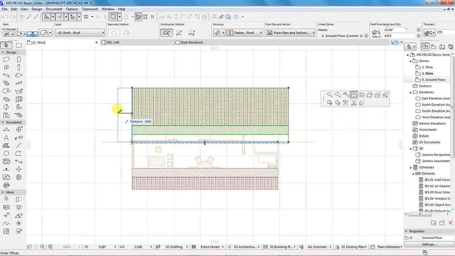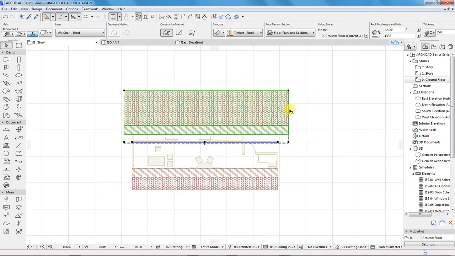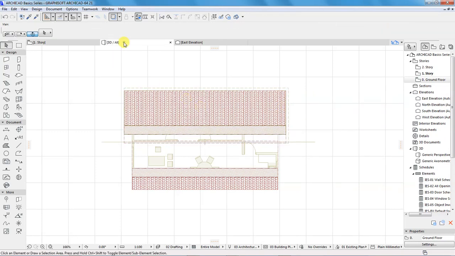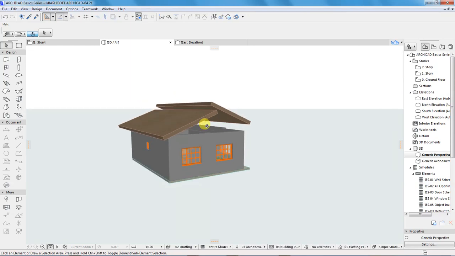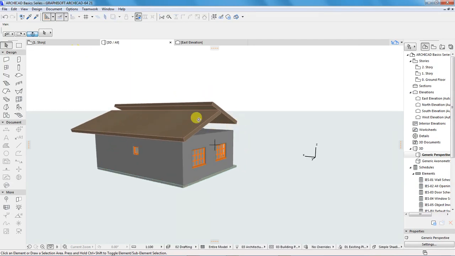And I will offset this by, let's do 600. So I'll do 200 and 200. So let's see how it looks like. So that's okay.